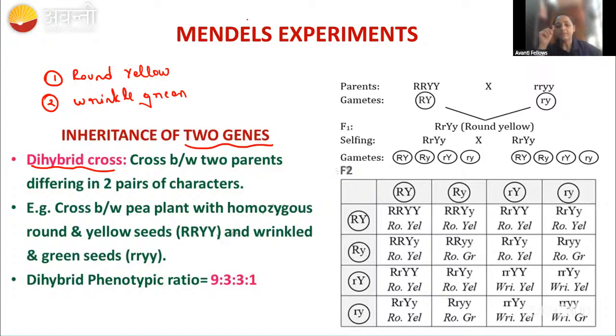Raju is asking whether the back cross and apomixis are the same. Just see, Raju, back cross is man-made; we are doing it. Apomixis happens in the plant only.